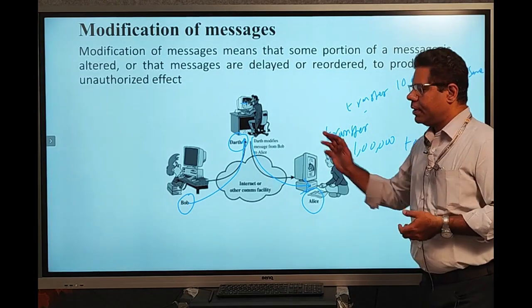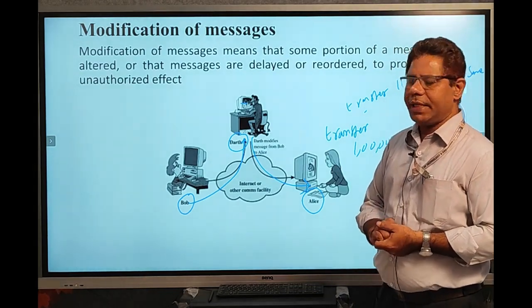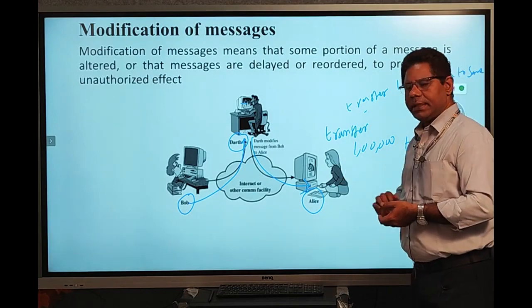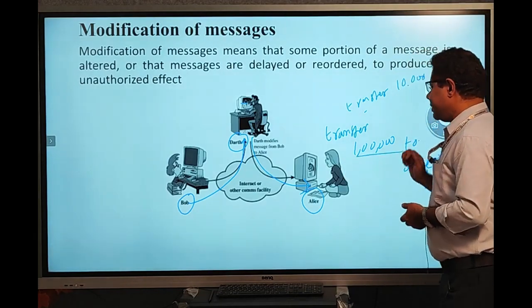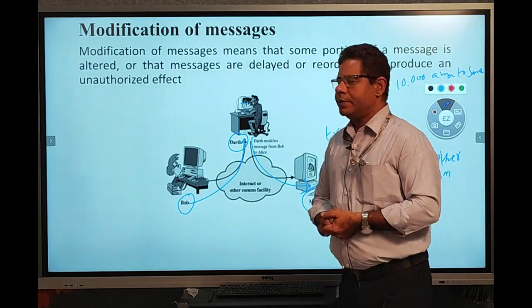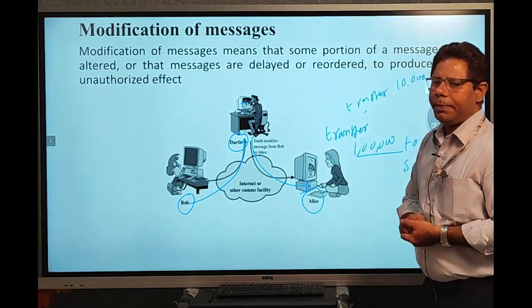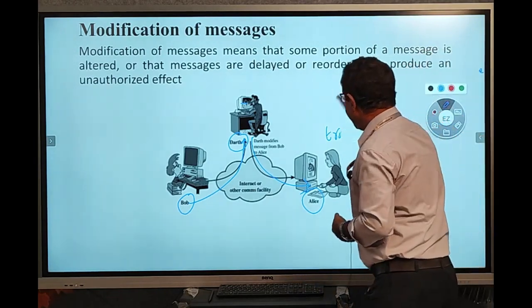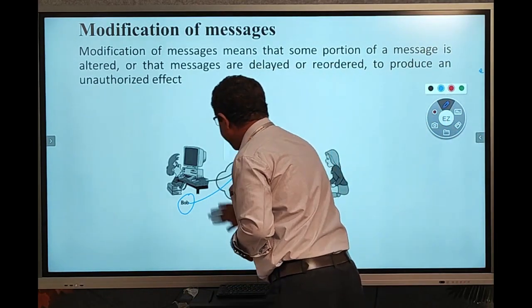In this way the attacker modifies the message and sends it to Alice. Now Alice transfers 1 lakh rupees to the person named by Dot. So this is the modification of messages, where the attacker modifies the data.